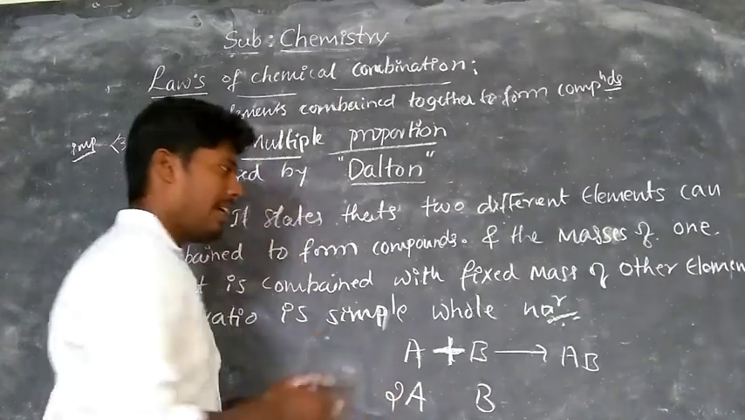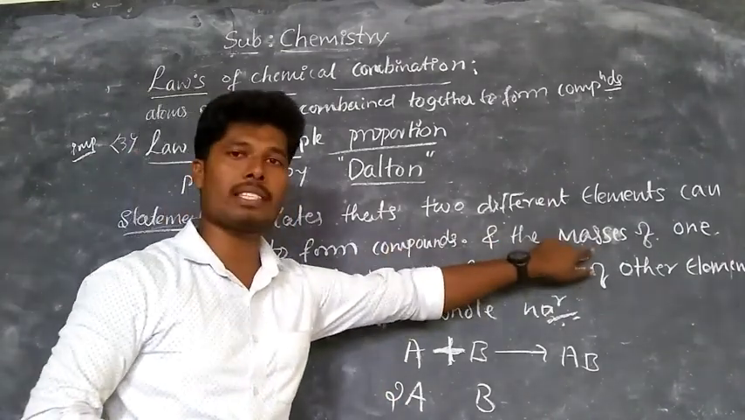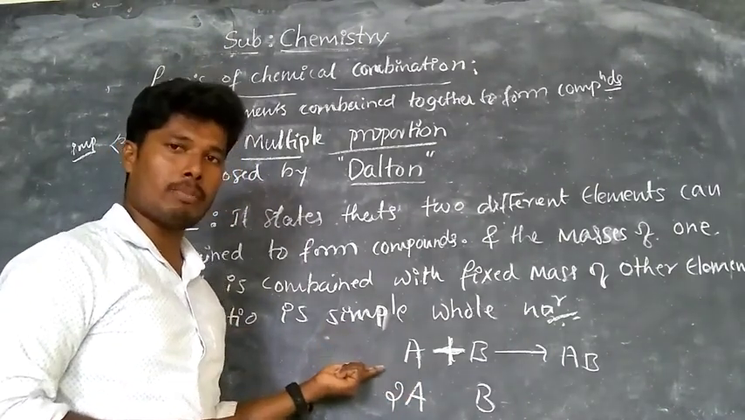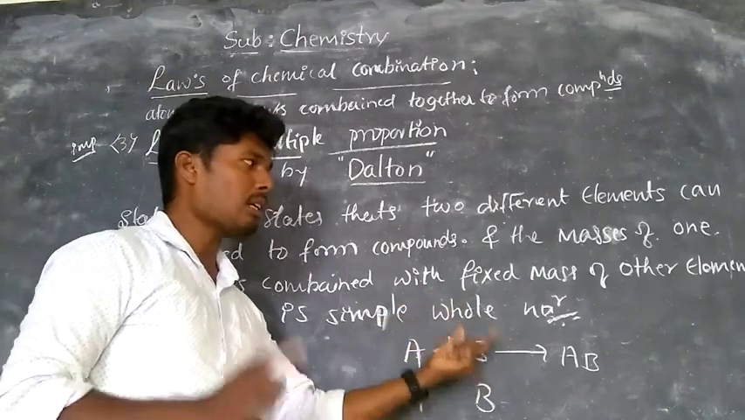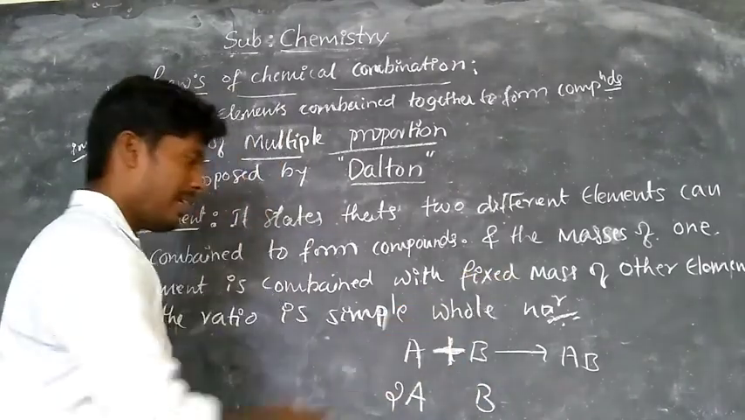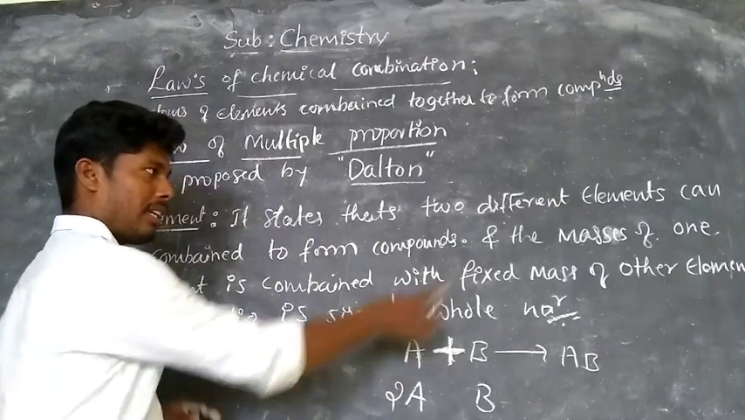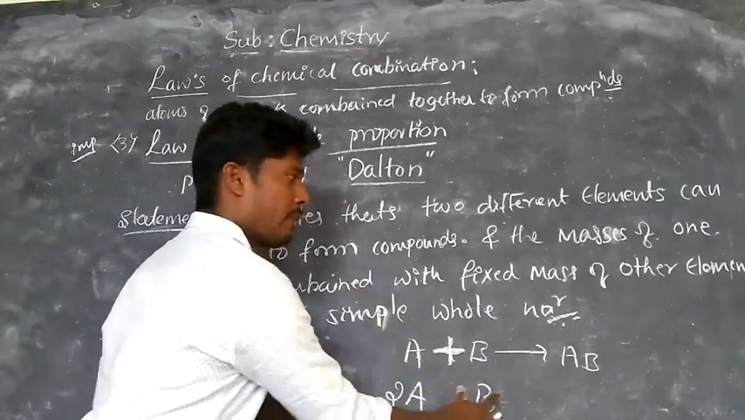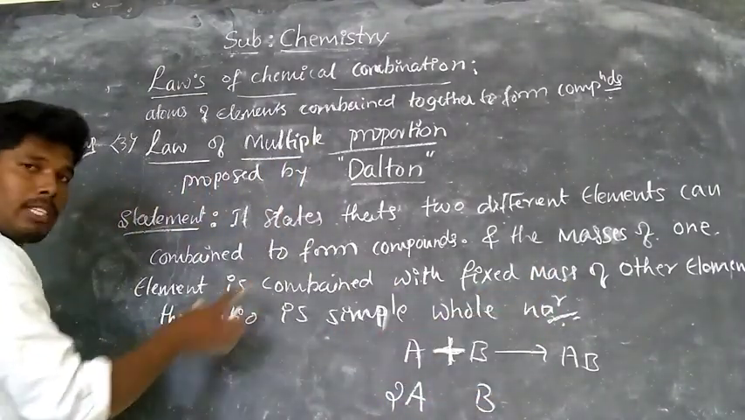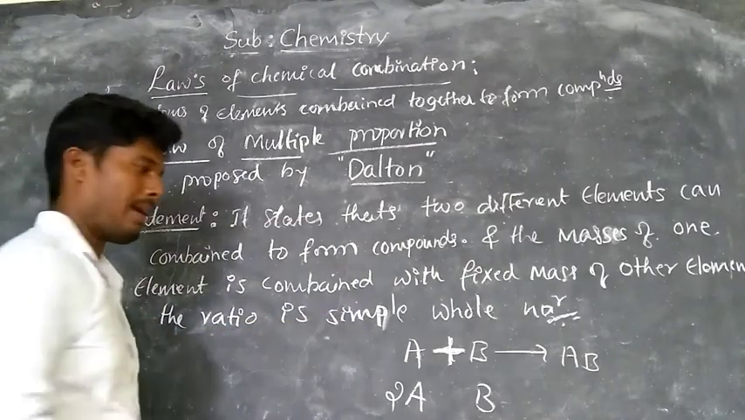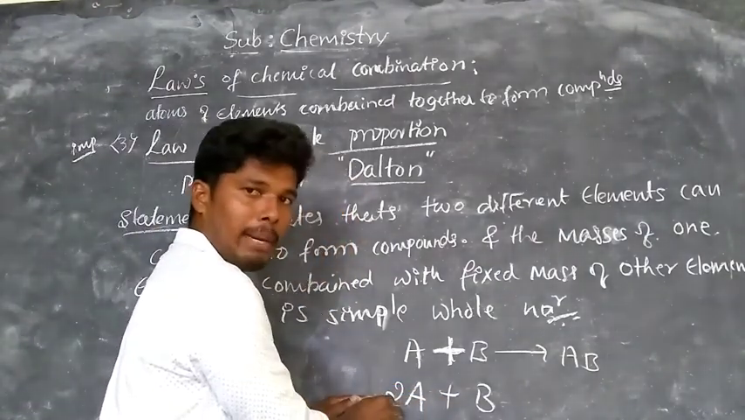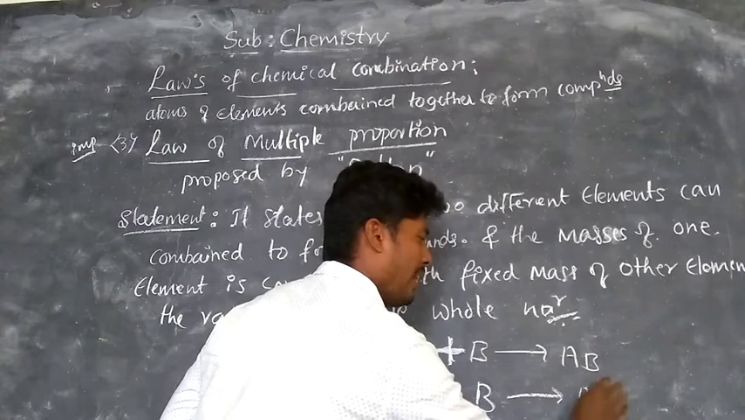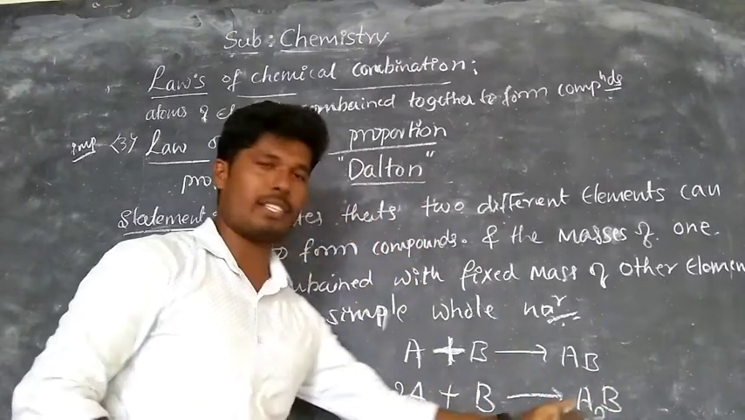And this is variable. Here we are writing masses, which means the element has more than one mass, meaning variable masses. But B has only a fixed mass, only one mass. That is, the masses of one element A are combined with the fixed mass of another element B, and the ratio is a simple whole number. We vary the mass of element A and combine it with the fixed mass of B. You get a compound of the type A to B.